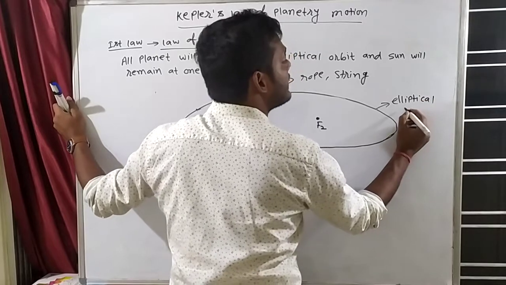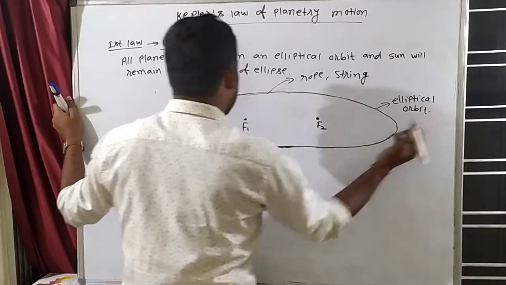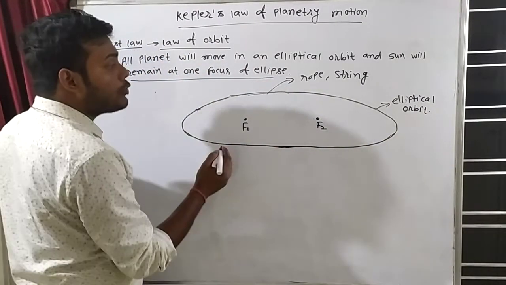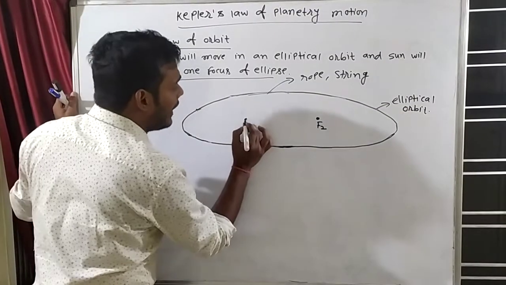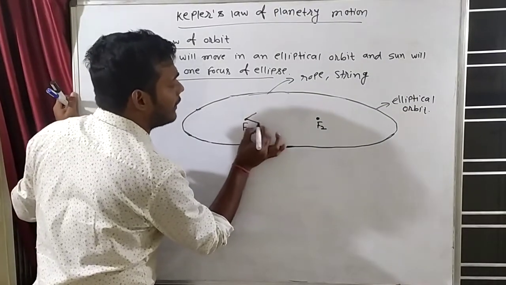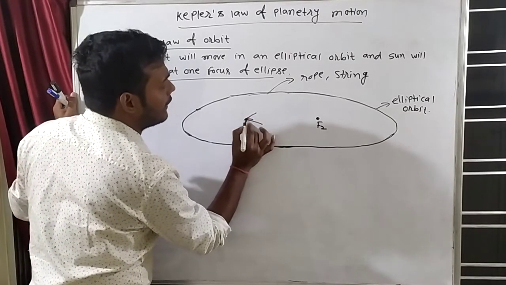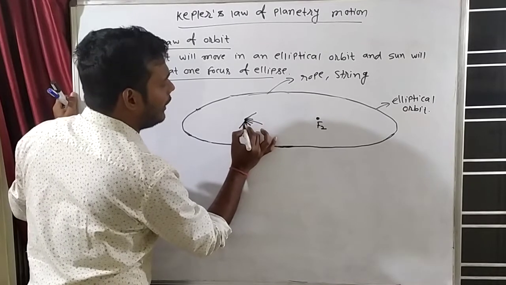Elliptical orbit means this is in the form of an ellipse. That's why this is known as an elliptical orbit. Clear? And the sun will remain at one focus of the ellipse. So the sun can be at any focus, either on F1 or on F2. Let's suppose the sun is here. Clear?